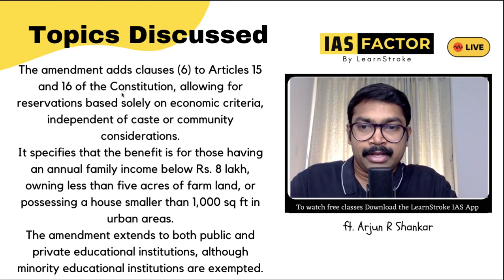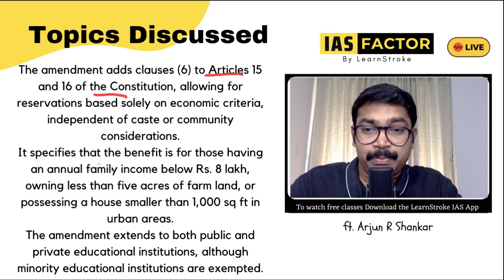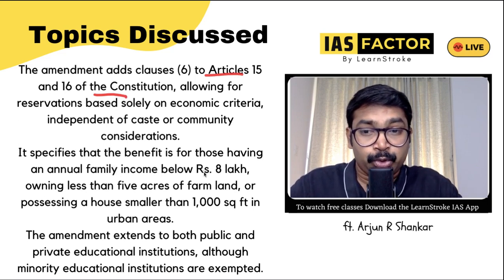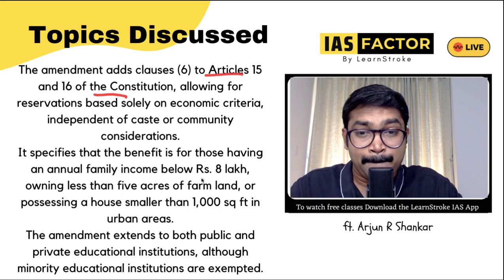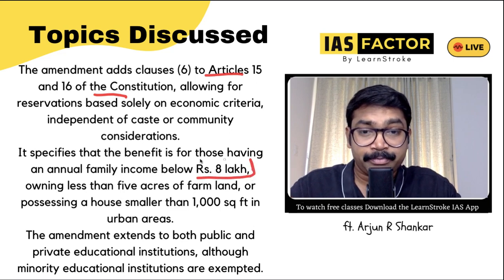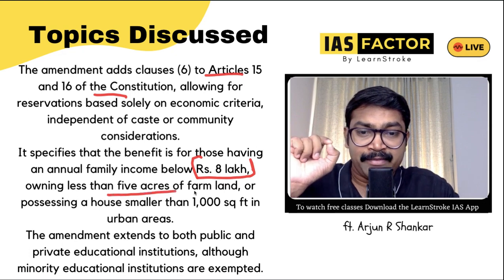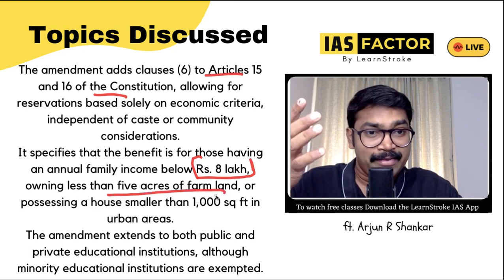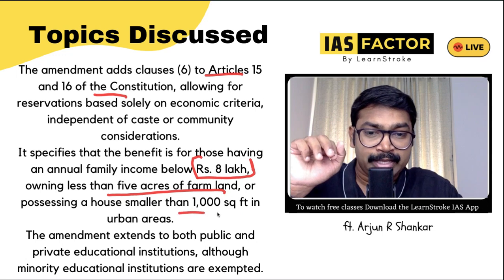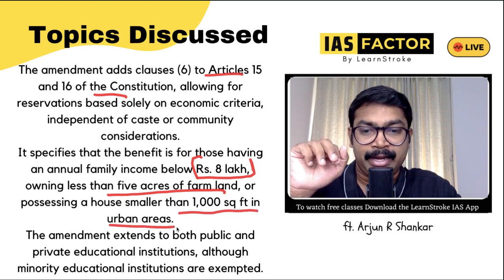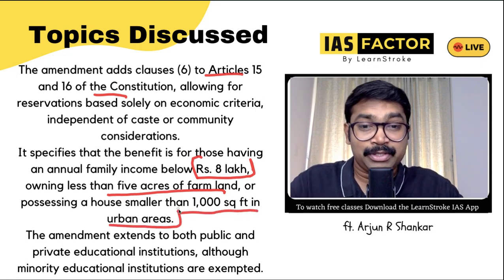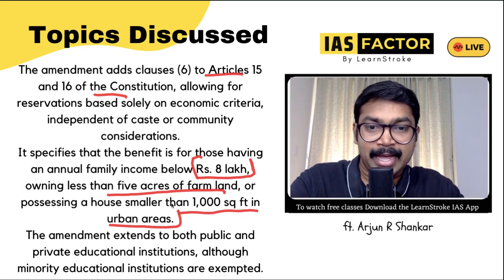But please understand, 15 and 16 is amended, and it specifies that the benefit is for those having an annual income below 8 lakh. That is it. Below 8 lakh, owning less than 5 acres of farmland, 5 acres is a ceiling, or a house smaller than 1,000 square feet in an urban area. So this is the EWS criteria, which was already there.